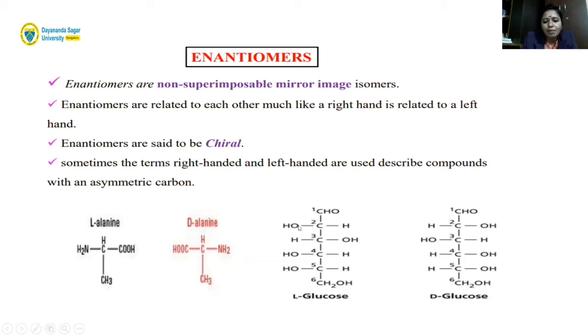And one more example I am giving here is glucose. Glucose, you have to see here. This is the center carbon. You can see four different groups attached: hydrogen, CHO, OH group and carbon. So this is also a chiral compound. A chiral compound shows optical isomerism; it gives you a mirror image. If it rotates to the left-hand side, it is called levoglucose. If it rotates to the right side, it is called dextroglucose.